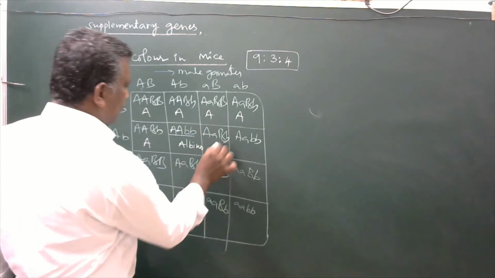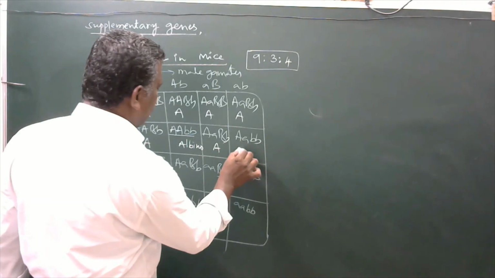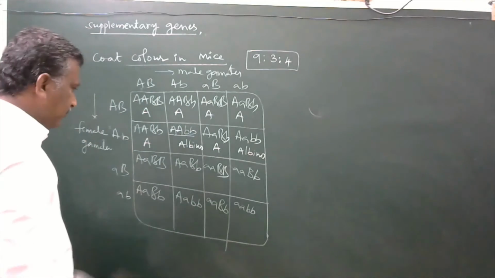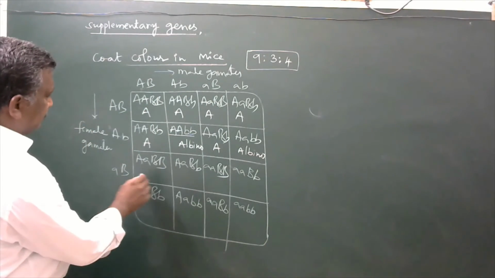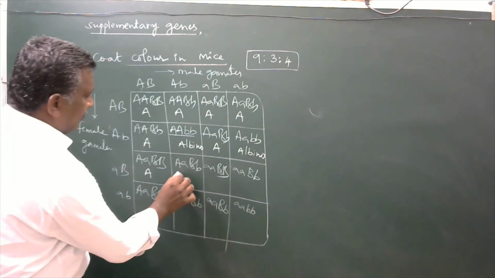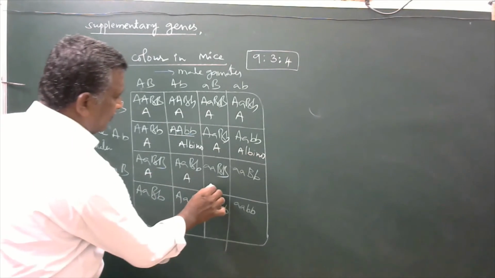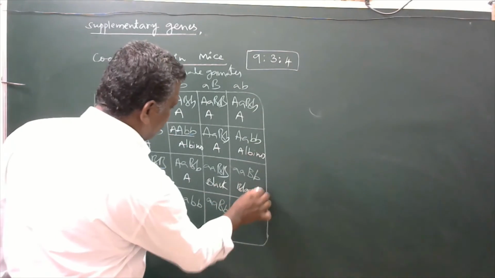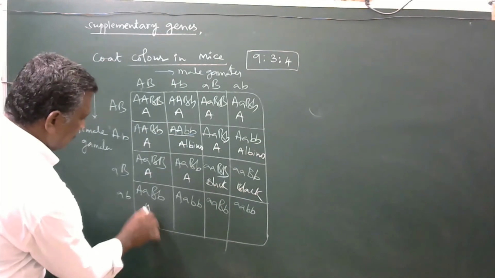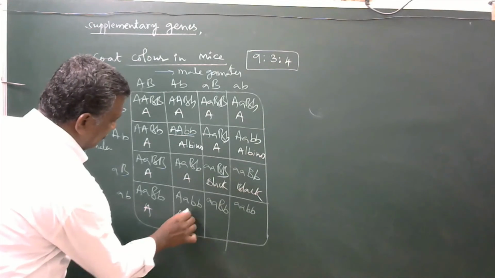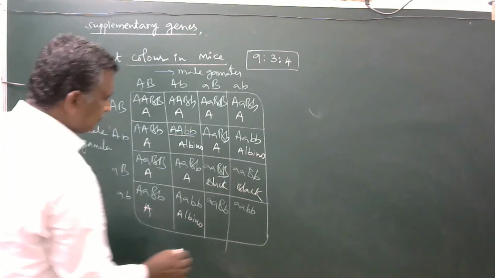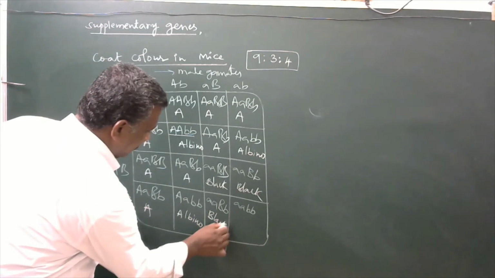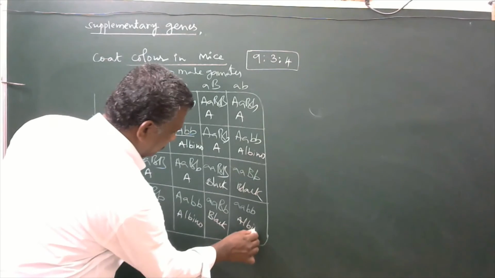Here is agouti. Here is albino. Here agouti. Here is agouti. Here is black. Here is black. Here is agouti. Here is albino. This one black. This one is albino.